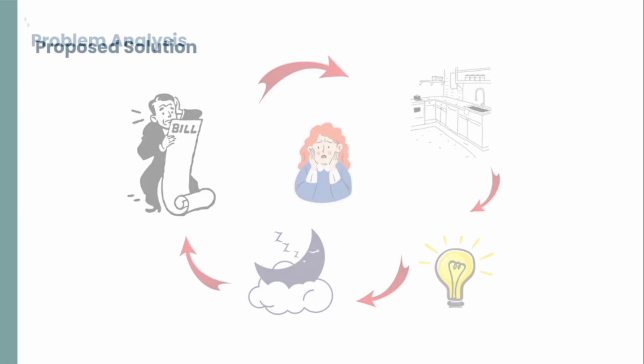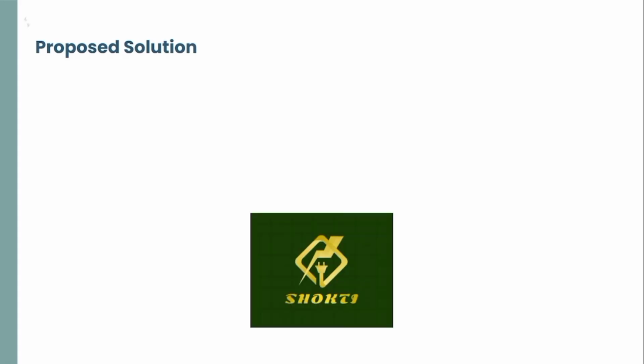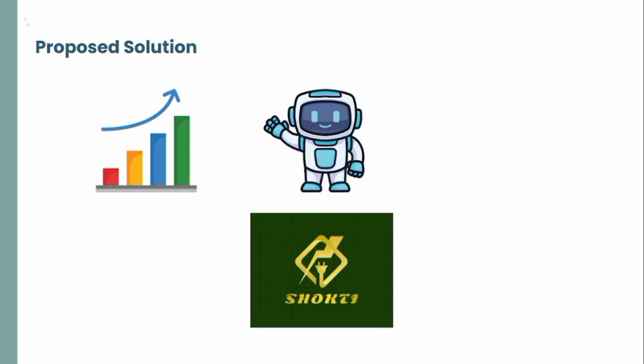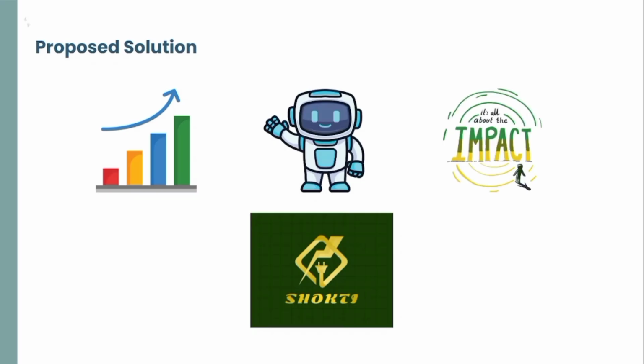To address this issue, we have introduced Shokti, an AI-powered energy monitoring system which helps you to track your energy, and a personalized AI chatbot which helps you to minimize your energy use and also gives you green energy suggestions on how to optimize your energy or reduce your energy cost. Finally, it helps you to visualize how the energy saving is impacting your overall consumption behavior.